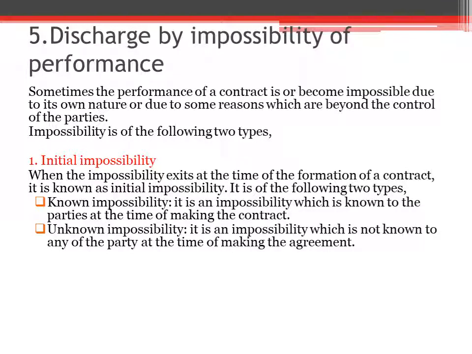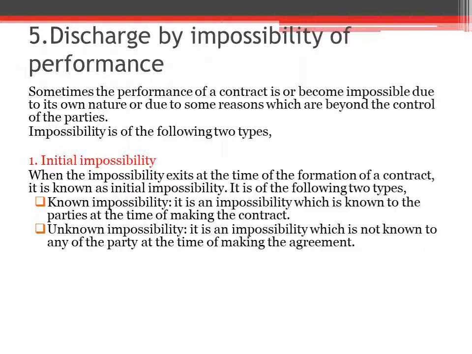Initial impossibility means the impossibility exists at the time of formation of a contract. Known impossibility means it is an impossibility which is known to the parties at the time of making the contract. If the parties have a complete picture or complete idea regarding the impossibility at the time of making the contract, then it's called a known impossibility. Then unknown.